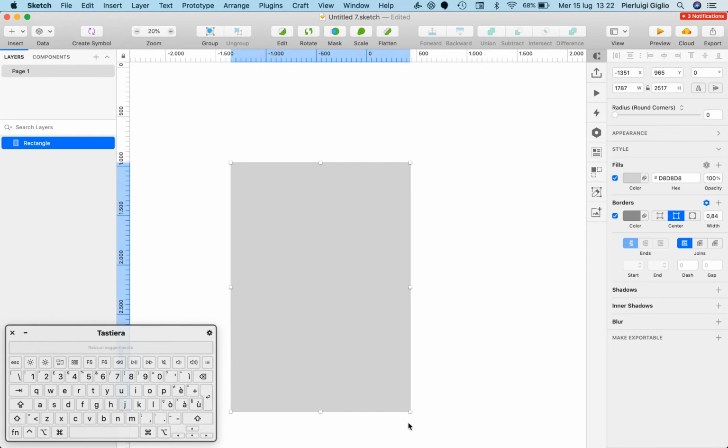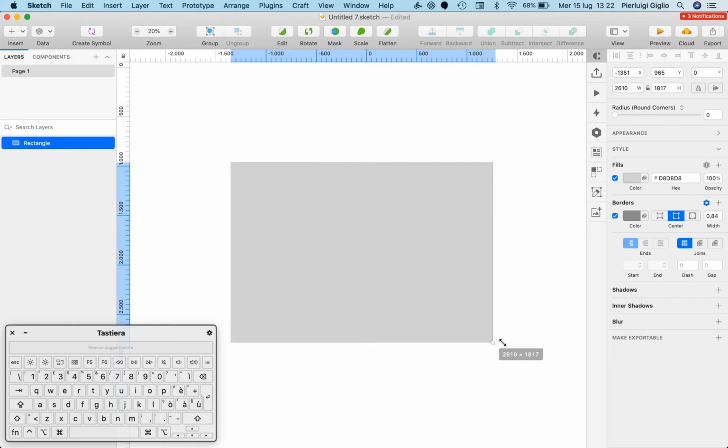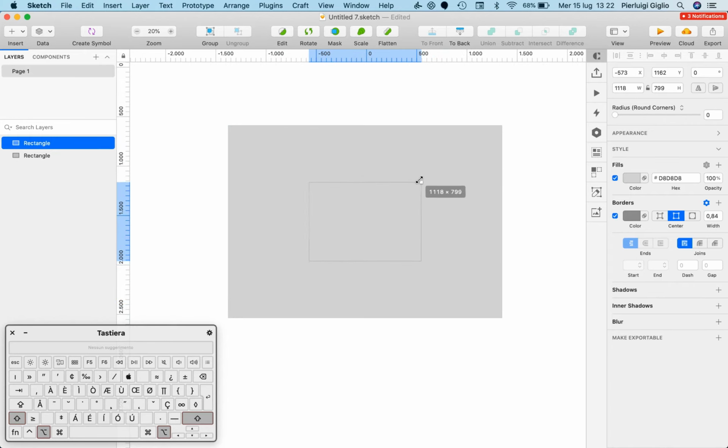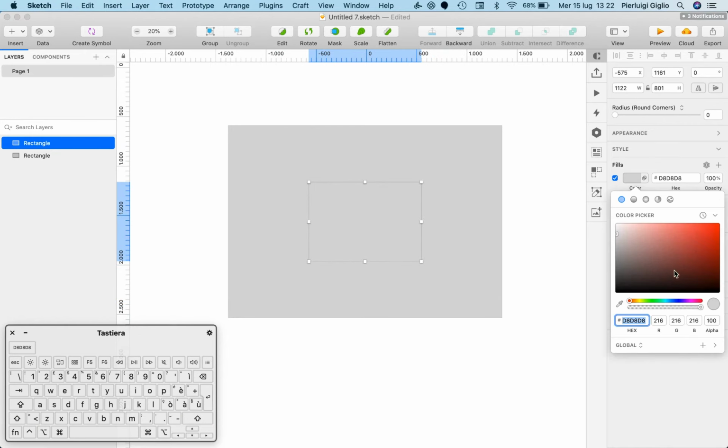So in order to better illustrate this concept and really make it visually clear, I'm going to create a second rectangle, and I'm going to make this rectangle green.